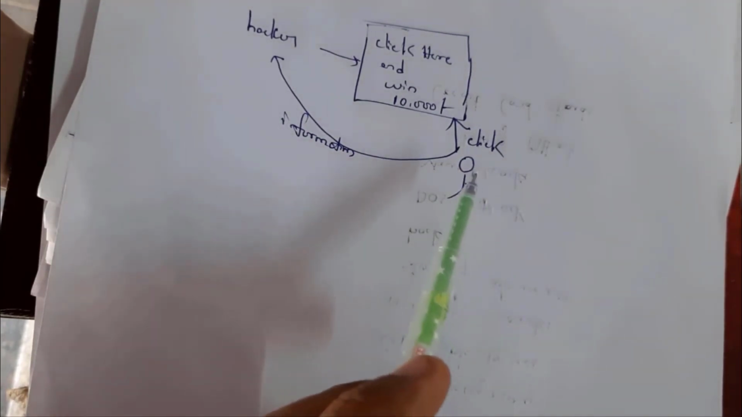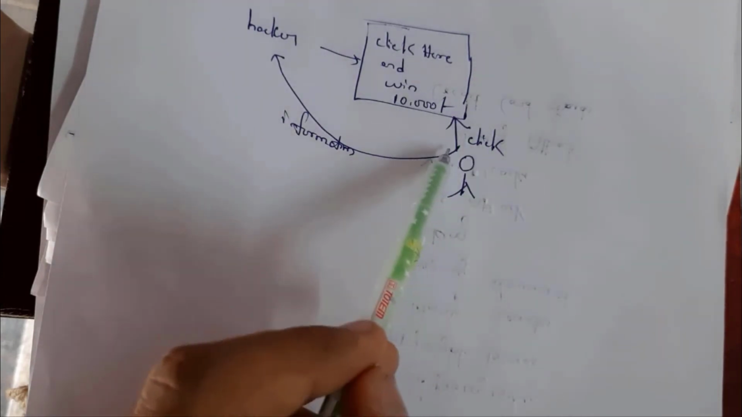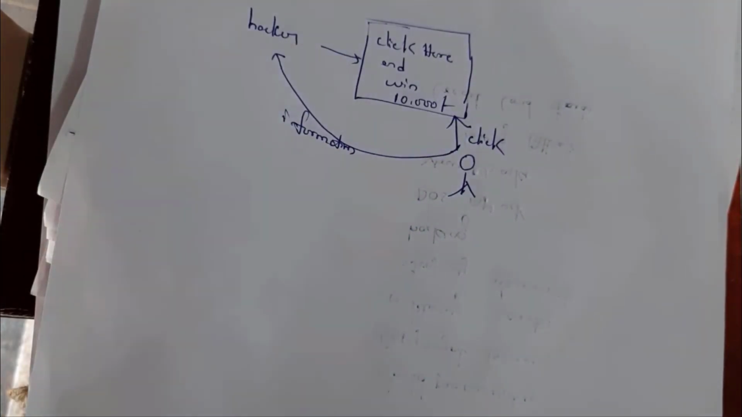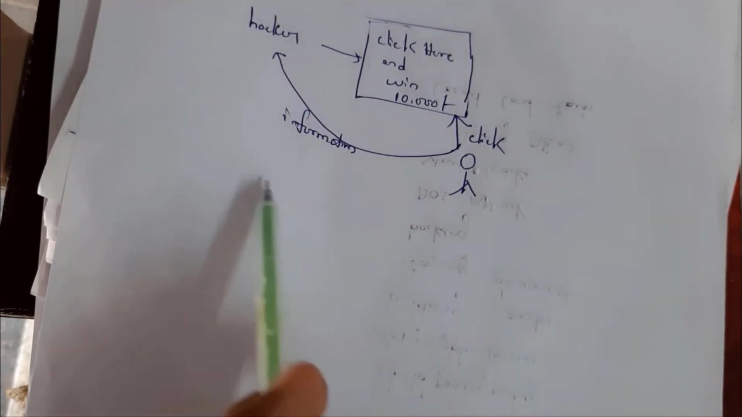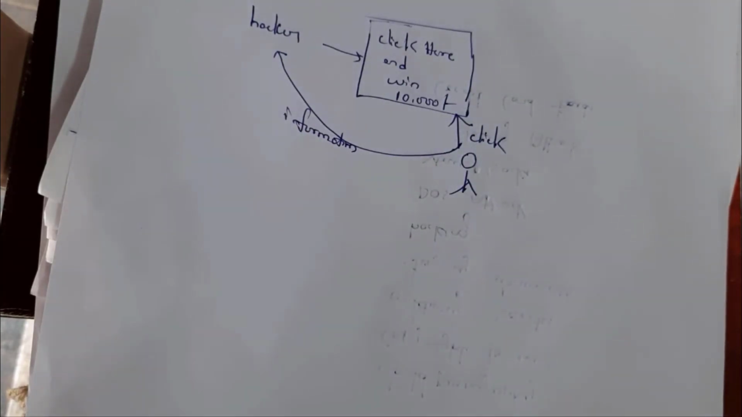Once this person clicks on this web page, all his information gets transferred to the hacker. It is an example of social engineering. It is nothing but psychological manipulation to make mistakes. See here, this person made a mistake by clicking on this web page.